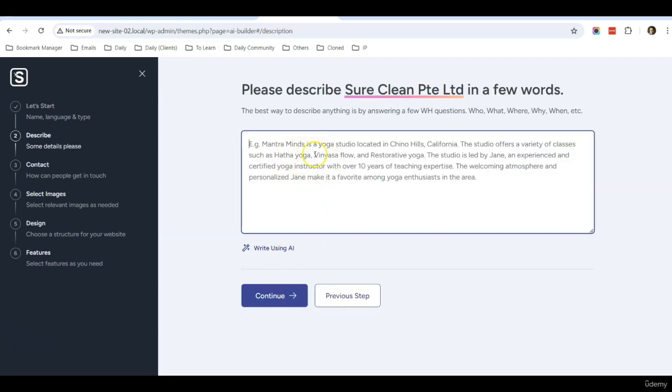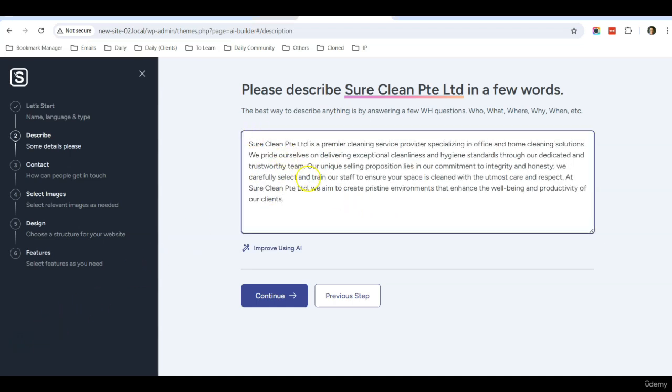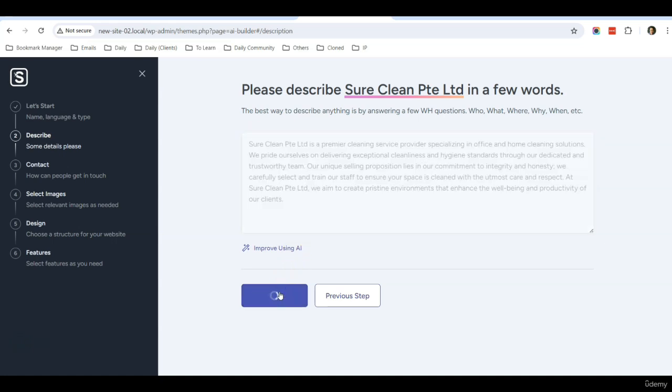And I'm going to paste in the description that describes my company. So this is the description I have. In fact, I generated this description using ChatGPT, which you can also do. Or you can really write your own description for your company, just a brief 1, 2, 3 sentences to describe what your company does and more about your company services. You can just paste them in this box, and now you click continue.